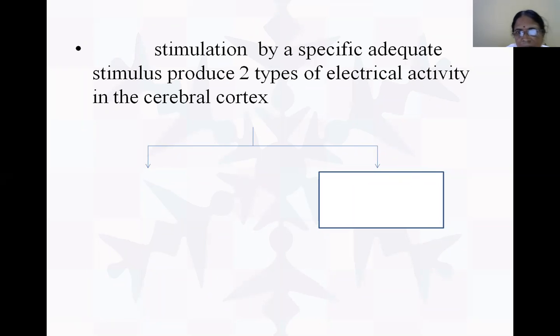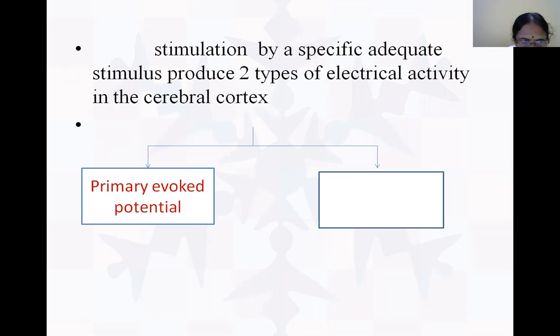There are 2 types of responses to a specific stimulus, and let's see what these are. One is the primary evoked potential. Another is the diffuse secondary response. We are giving an adequate stimulus, and these two types of electrical activity are seen in the brain when we give a stimulus, whether it is auditory, visual, or somatosensory. That is, the potentials are primary and secondary, and the secondary is diffuse.